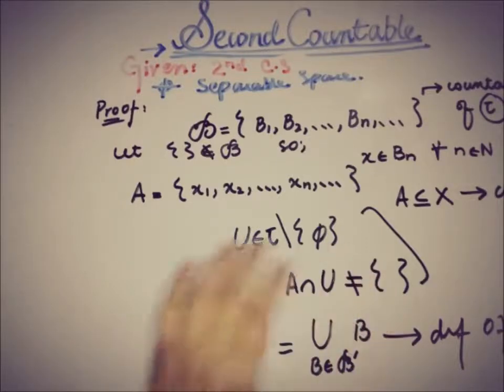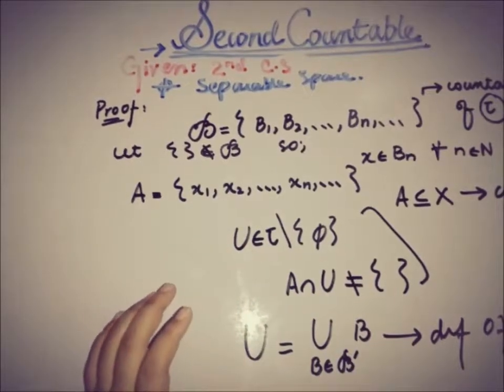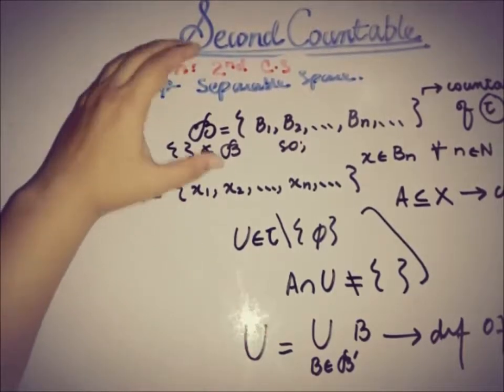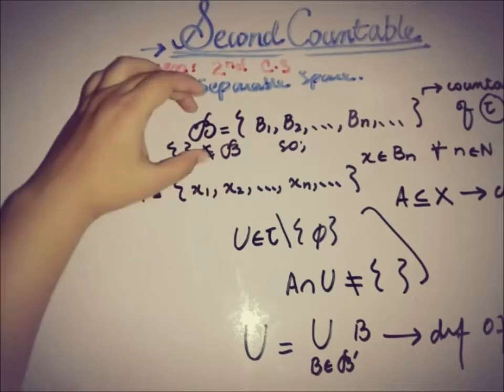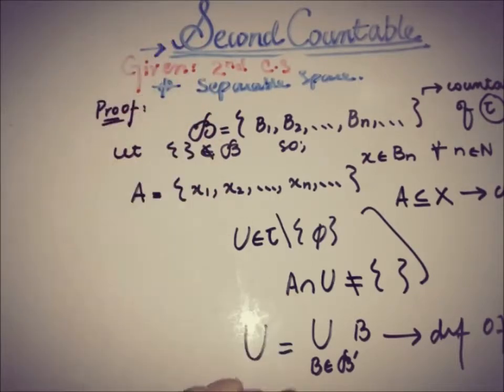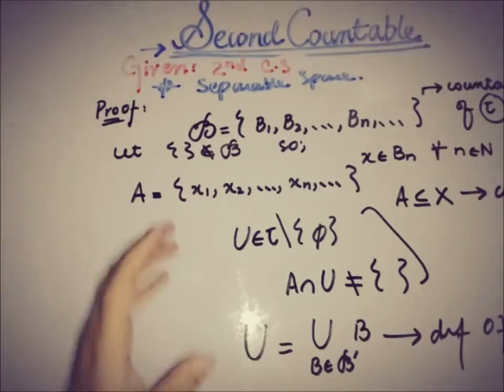Here U is again generalized as the members from the basis, because in the topology we only have that countable basis. So that's why this was again mentioned, to note that we are not taking any elements other than from this.